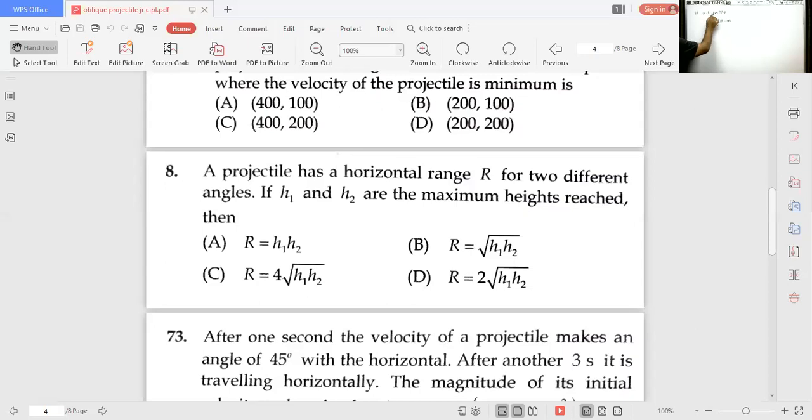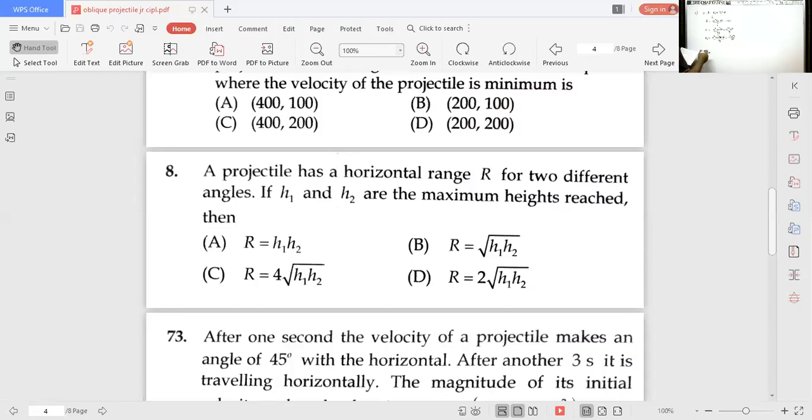In the two cases, for these angles of projection, the maximum heights reached: H1 is equal to, the general formula is H is equal to u square sine square theta by 2g. Here, the first angle of projection is theta 1, so instead of theta 1 you write theta. H1 is u square sine square theta by 2g. Next, for the second case, u square sine square of 90 minus theta by 2g, that is equal to u square cos square theta by 2g.